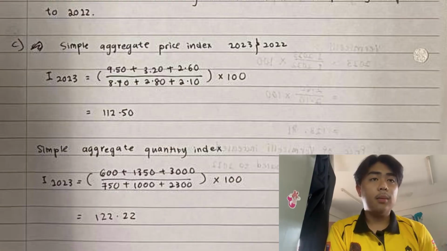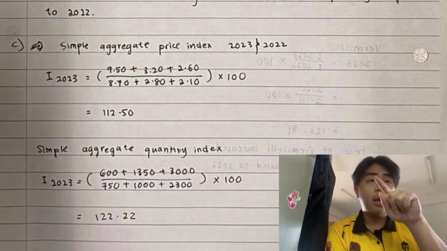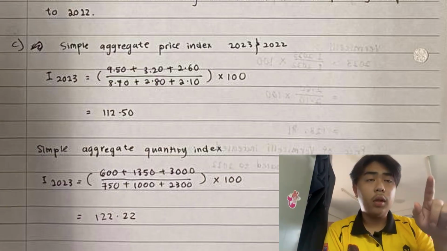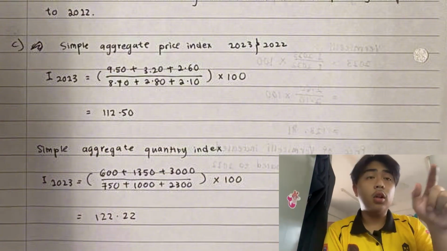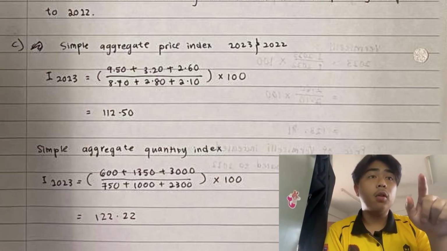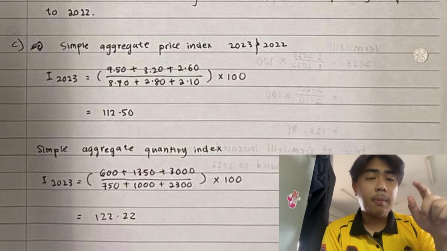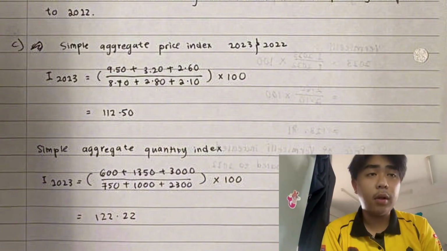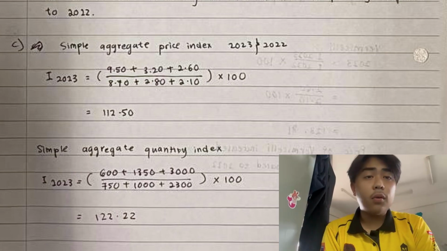The formula is the total of 2023 price divided by the total of the price for 2022, and times it with 100. So the answer will be 112.50.